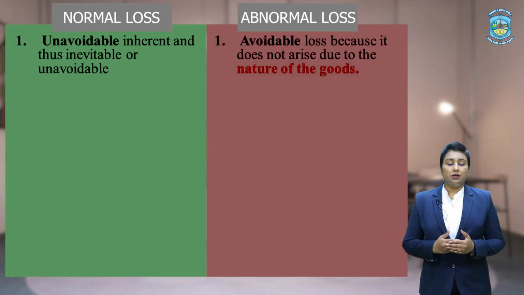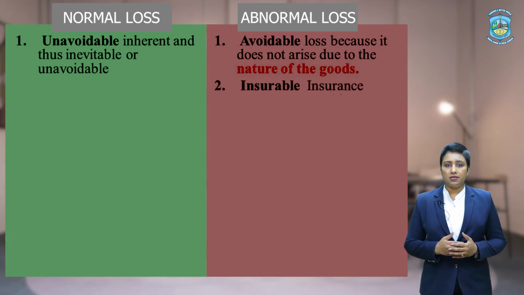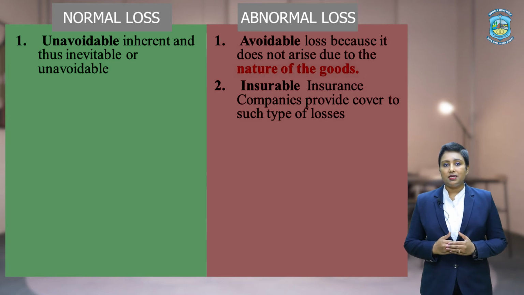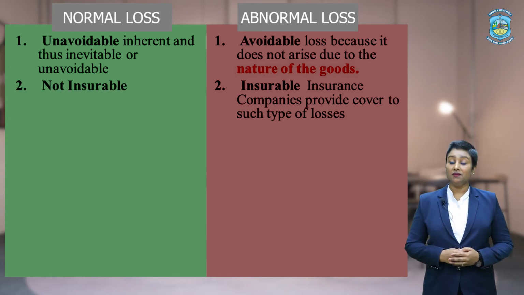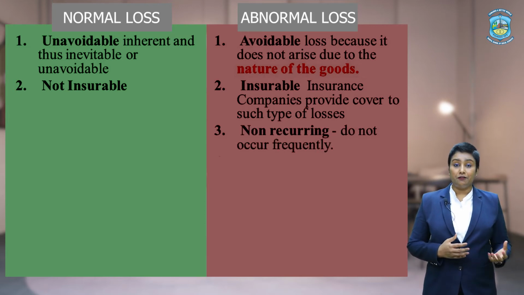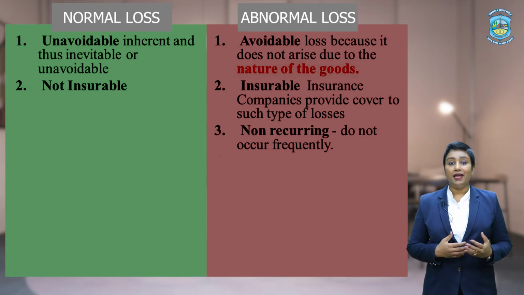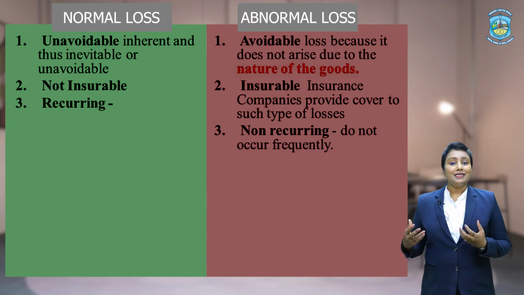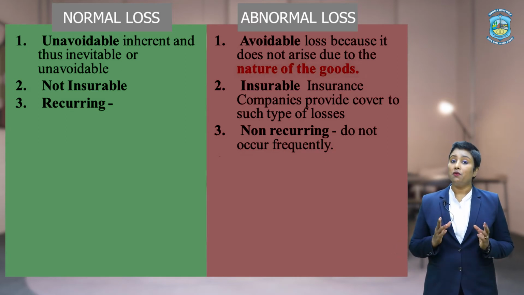Some abnormal losses, or you can say all the abnormal losses, are insurable in nature, that is, the insurance company gives the risk cover, whereas the normal losses are non-insurable. Now, abnormal losses are mostly non-recurring in nature. Of course, theft, fire, or accidents will not occur every time during the consignment, whereas the normal losses are recurring in nature because you cannot avoid them. Breakage, leakage, or evaporation tend to happen in the normal course of business due to the very nature of the goods.